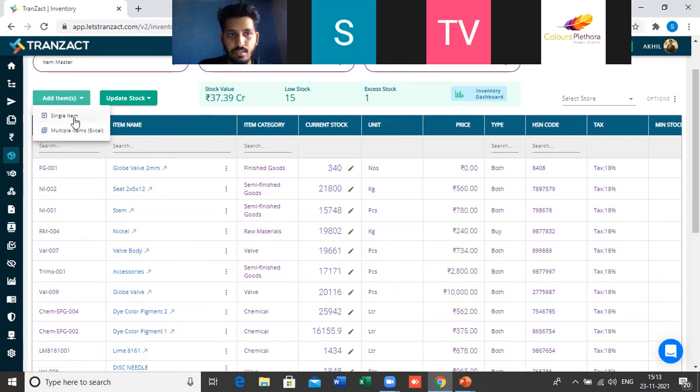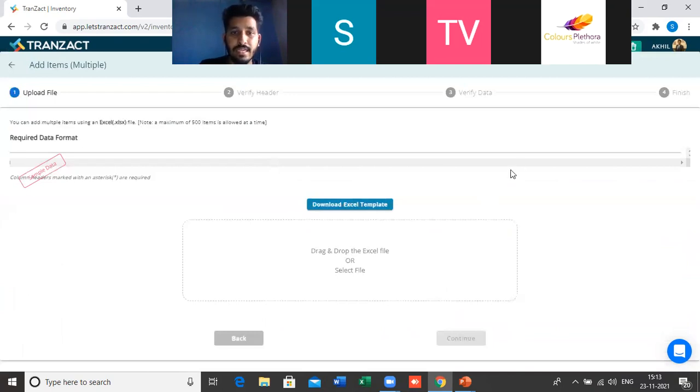You will get two options. You can add items one by one, or if you want to add the items in bulk through Excel, we have a specific template for that. If you click on multiple item Excel, you will get an option here to download the Excel template. From here you have to download it, feed the data as per the template, and then you can upload the file. In one file you can upload a maximum of 500 items in the Transact system.